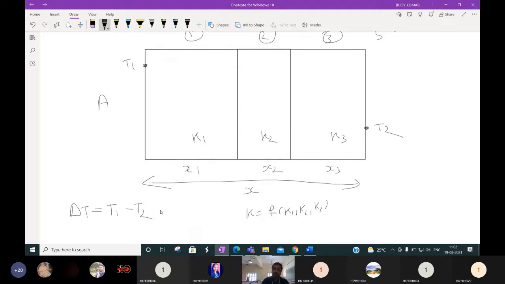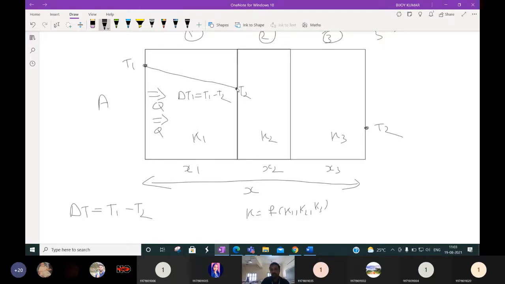Now consider what will be the temperature profile inside each individual wall. When this temperature is T1, suppose the heat will flow in this direction. If this temperature is high, then it will reach a certain temperature after completion of this wall. Suppose the temperature is T2. Then delta T1, the temperature difference from T1 to T2, is nothing but T1 minus T2.